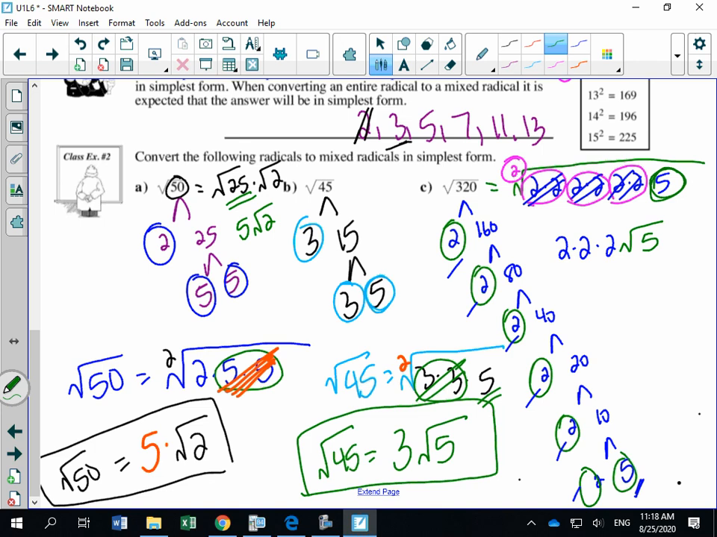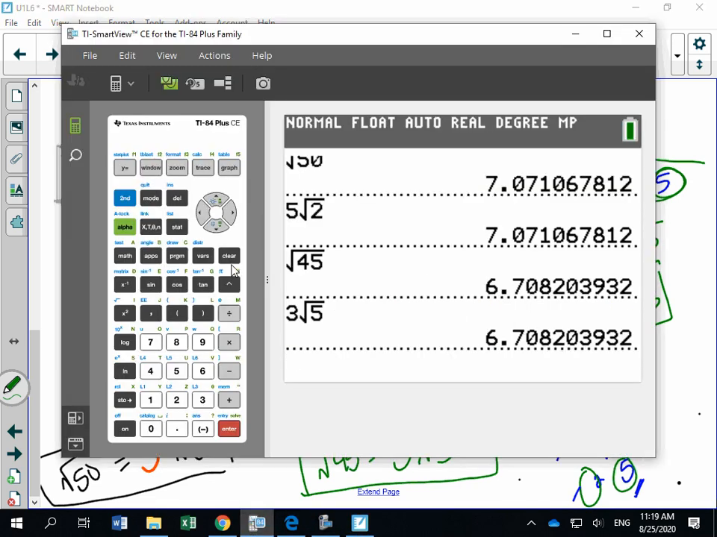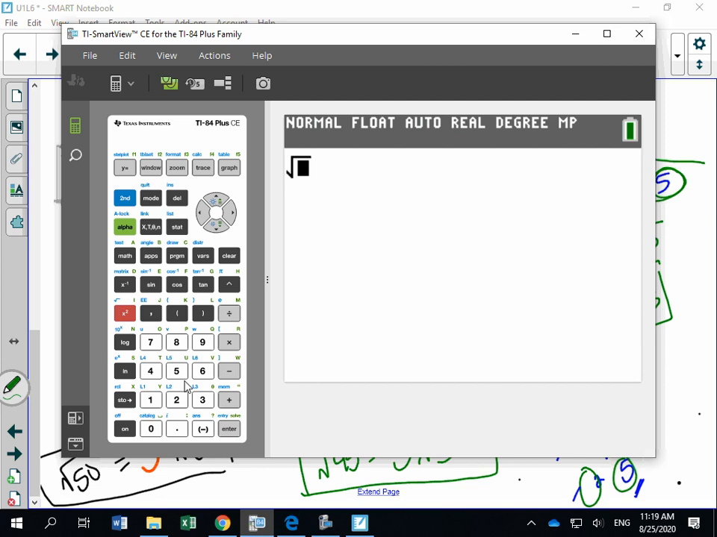So that would be 5. And then say to yourself, okay, what's 2 times 2 times 2? So 2 times 2 is 4, 4 times 2 is 8, so 8 root 5 is your answer. So let's confirm. Root 320 is the same thing as 8 root 5.